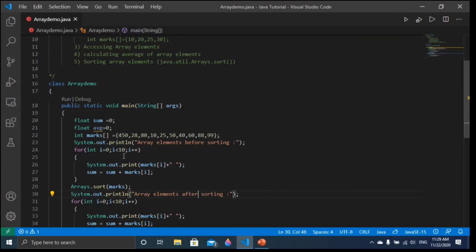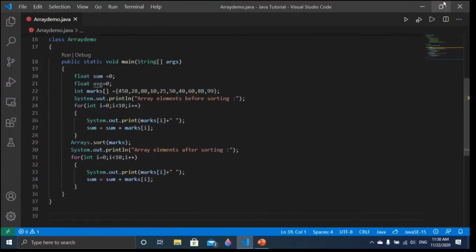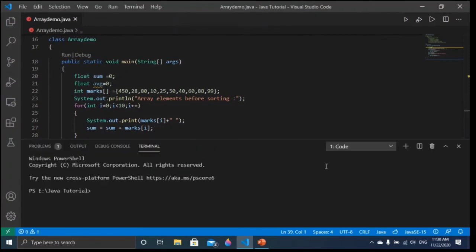Now simply what I have to do, friends, we have to just use Arrays.sort and the array which you want to sort. But before adding this, we have to add, let me show you, import java.util.Arrays, because this sort method is not our method. This is a method from java.util from Arrays. So we have to mention it, right? Now we are going to run this and let me show you what is happening.